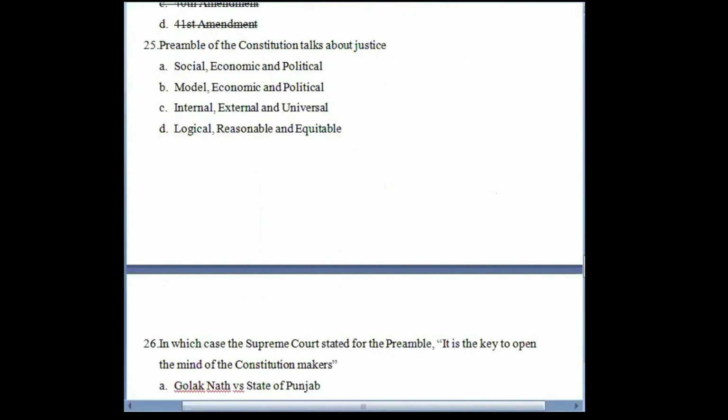Now we will move to question number 25. The preamble to the Constitution talks about justice. What types of justice does the preamble to the Constitution of India talk about? It is social, economic, and political. These are the types of justice that the preamble to the Constitution talks about. Justice: social, economic, and political.